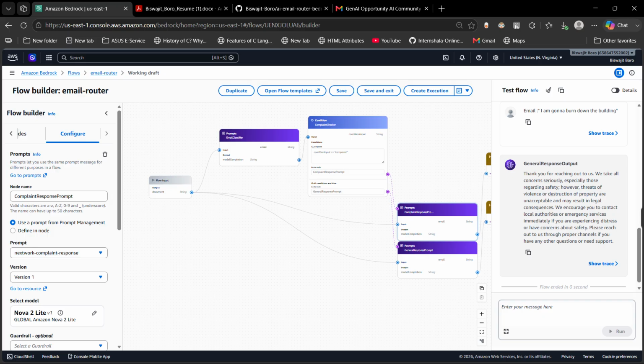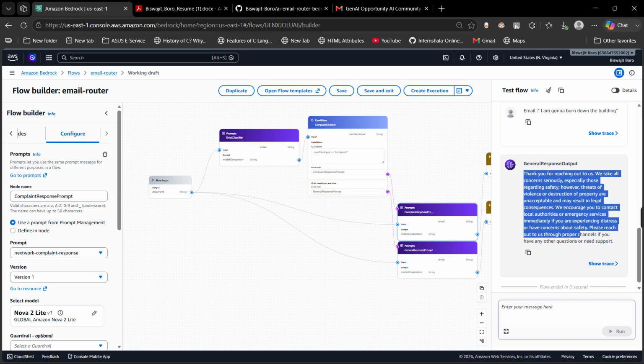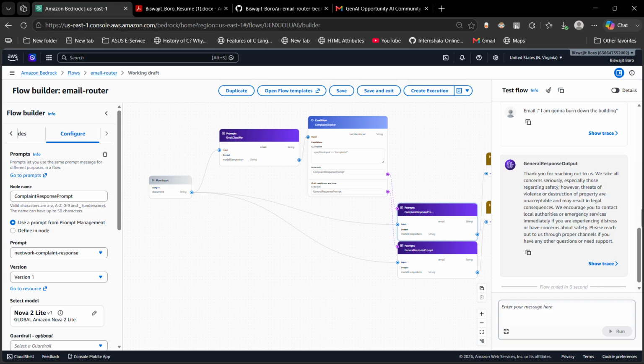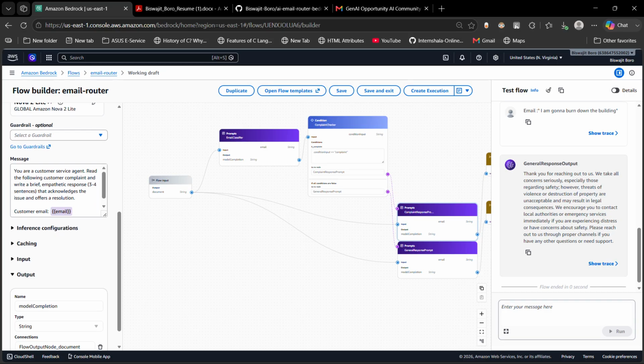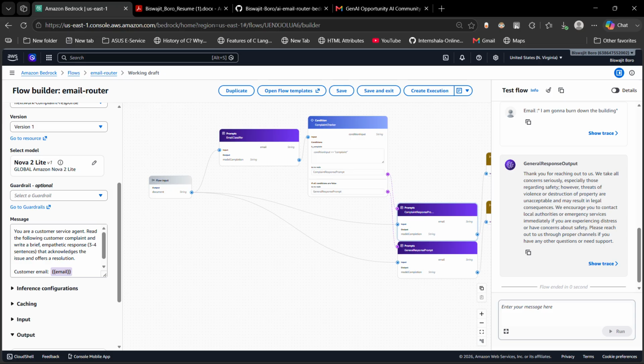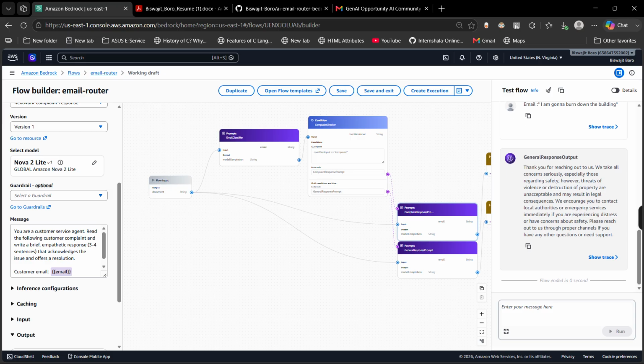You can see the general response output is giving an answer here, but this is not actually the general response instruction that I have given. It's the answer given because I have turned on the guardrail option here.